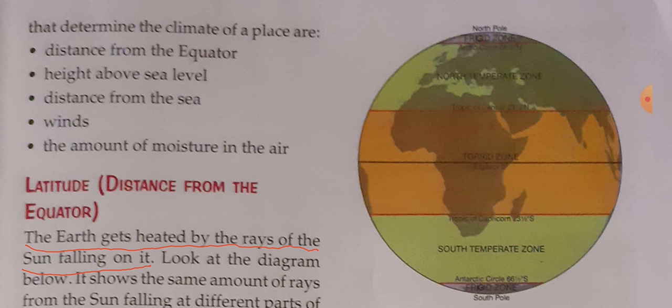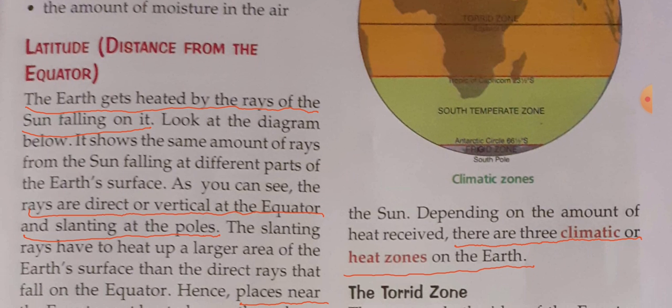Now let us come to the distance from the equator or latitude. The earth gets heated from the rays of the sun falling on it. Look at the diagram below. It shows the same amount of rays from the sun falling at different parts of the earth's surface. As you can see, the rays are direct or vertical at the equator and slanting at the poles.